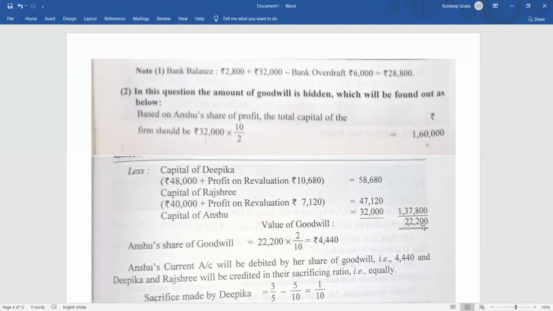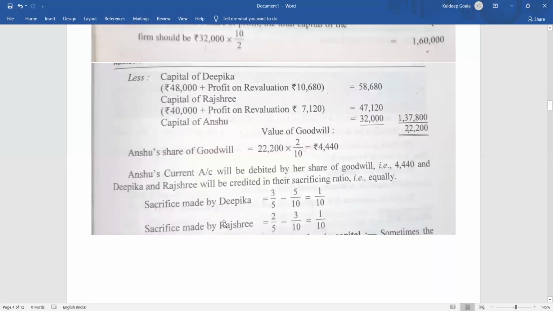Okay. And what will be Anshu's share? Anshu's share is 2 by 10. So 2 by 10 of 22,200 is 4,440 rupees. Clear? Now we have already seen the sacrificing and the gaining ratio. It is a sacrifice of Deepika and Rashri, equally. So this 4,440 rupees will be taken by Deepika and Rashri in 1:1 ratio, that means 2,220 and 2,220 rupees.